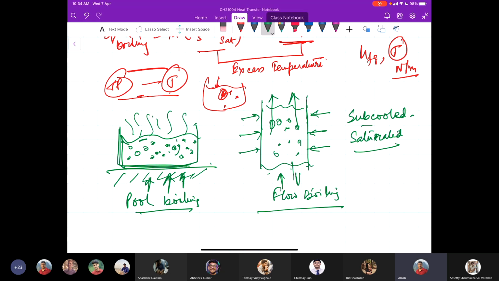So subcooled, or you can think of this as local, and saturated, or bulk. Subcooled or local boiling happens when the temperature of the bulk fluid is below the saturation temperature.